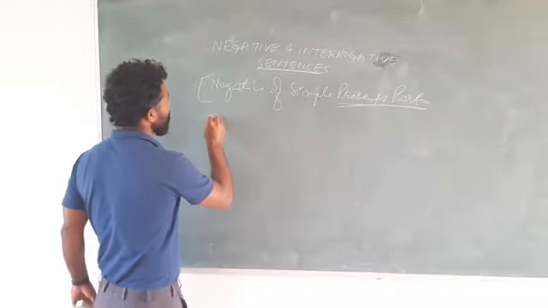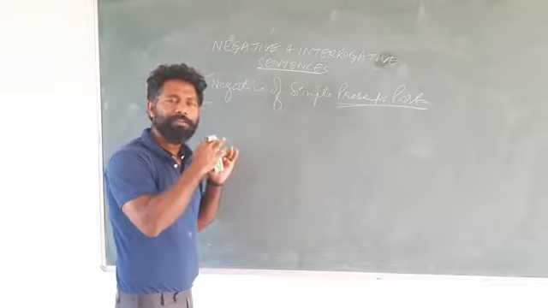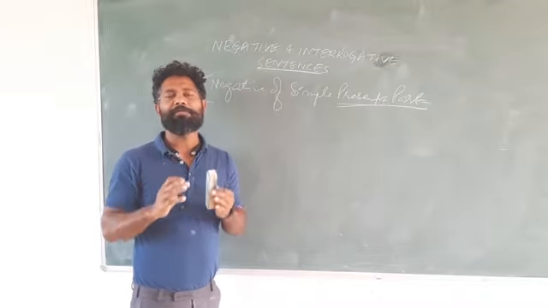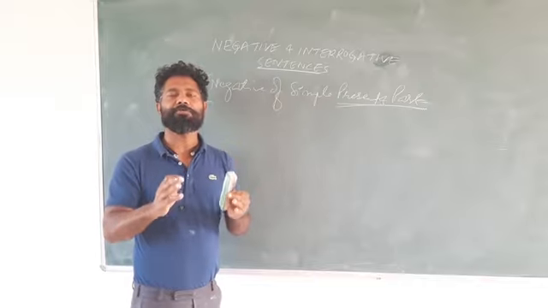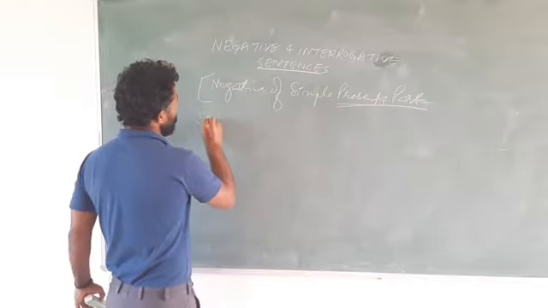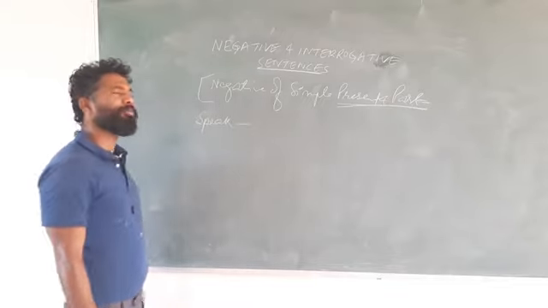Here I will give you a list of verbs and we will try to make the negative of verbs only, not the complete sentence.